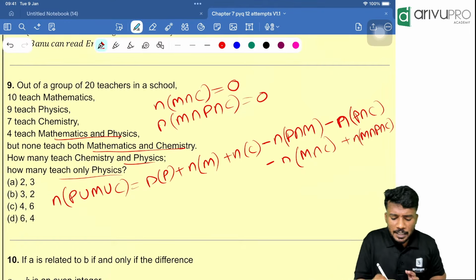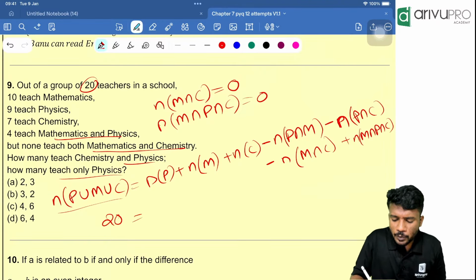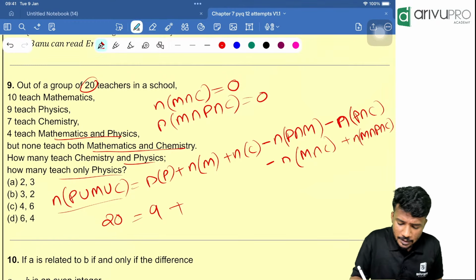People, how many people are there in total? N of P union M union C, 20 are there, which is equal to physics. How many are there? 9 are there, plus maths, how many are there? 10 are there.